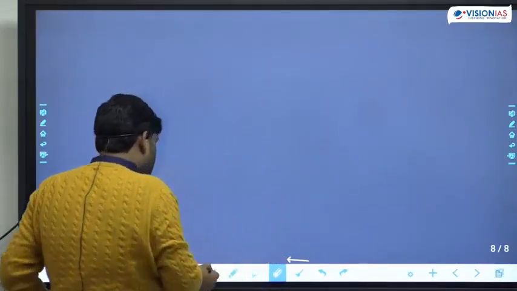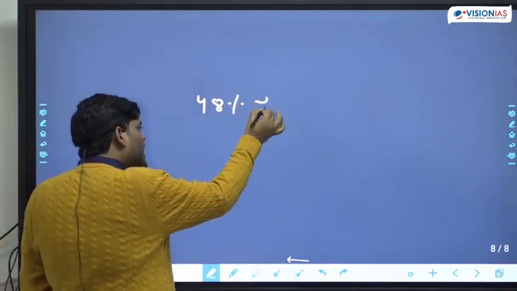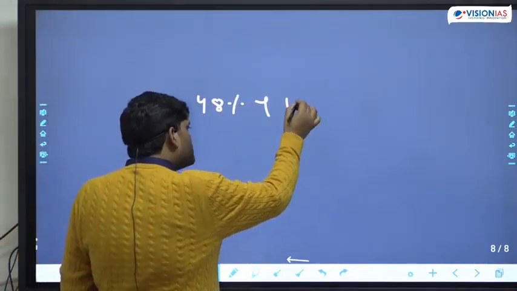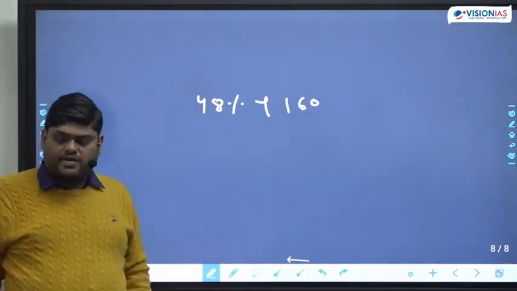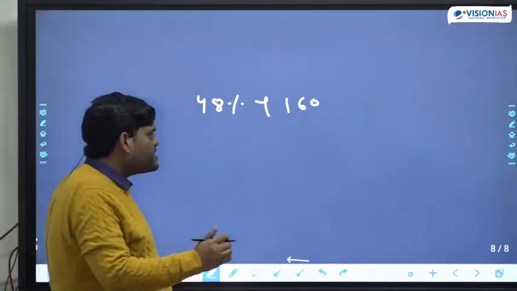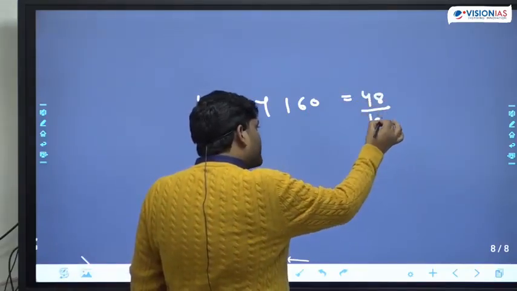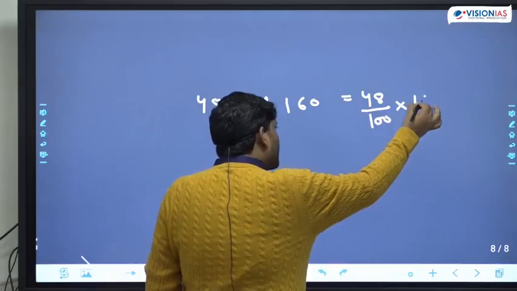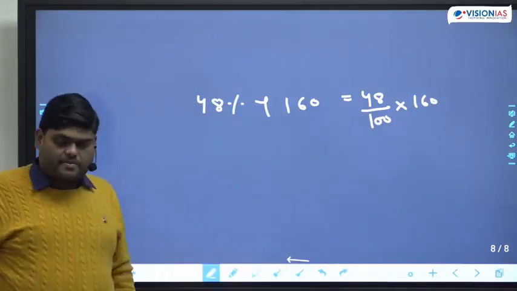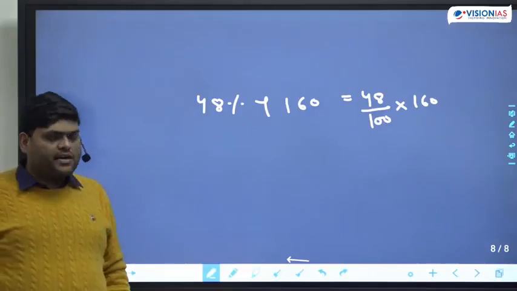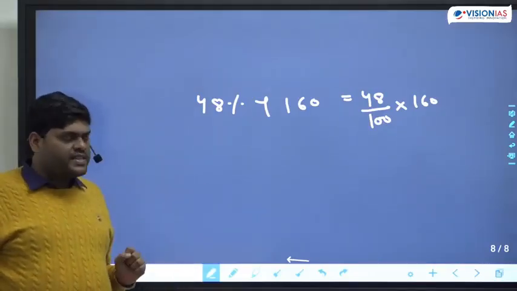Now, some more examples. Suppose I am asking you 48% of 160. One way of doing this, the simple way, is 48 upon 100 multiplied by 160. This is the simple meaning of percentage.